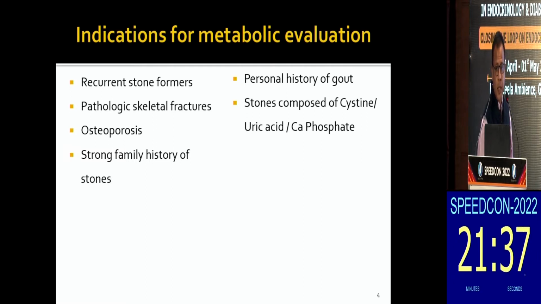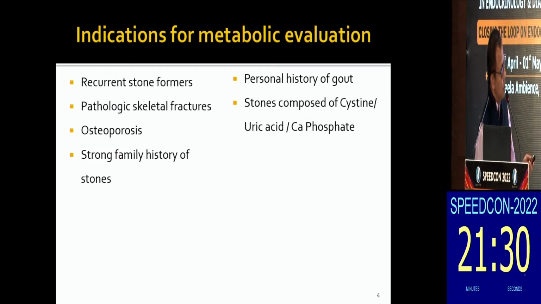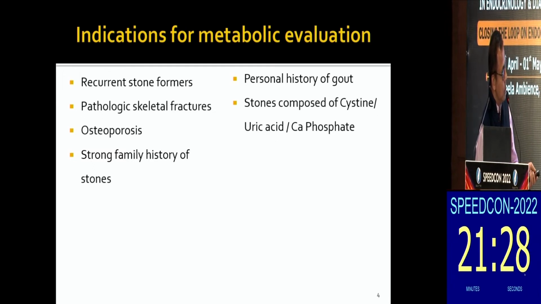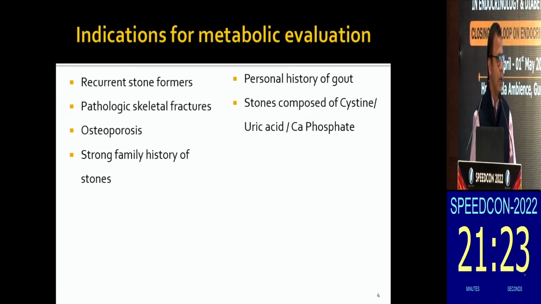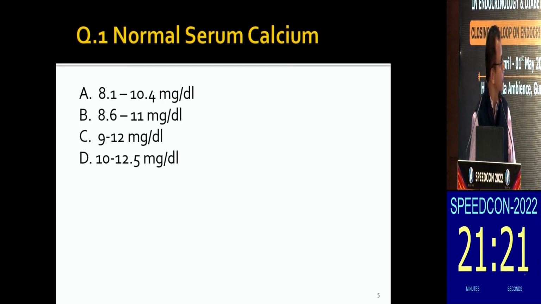Osteoporosis along with renal calculus, maybe some hidden abnormality, family history of stones, personal history of gout, and stones composed of cysteine, uric acid or calcium phosphate. So this group of patients will require a metabolic workup.